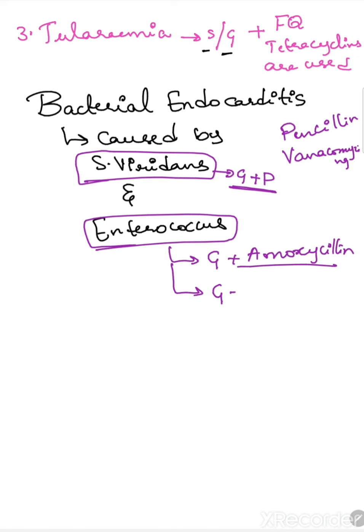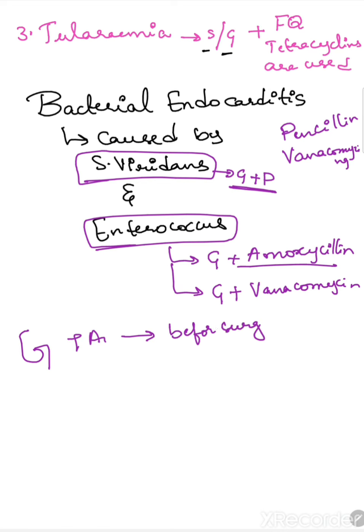But if the patient is allergic to the beta-lactam antibiotics, then vancomycin is used. Gentamicin together with amoxicillin is also used for prophylactic treatment of bacterial endocarditis in high-risk patients before surgical procedures.